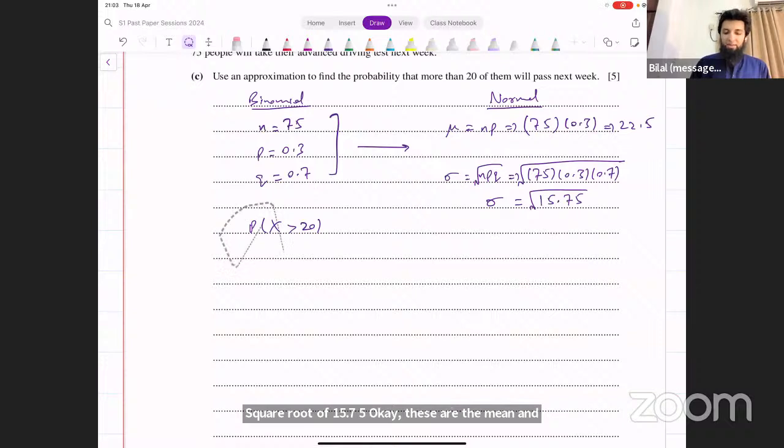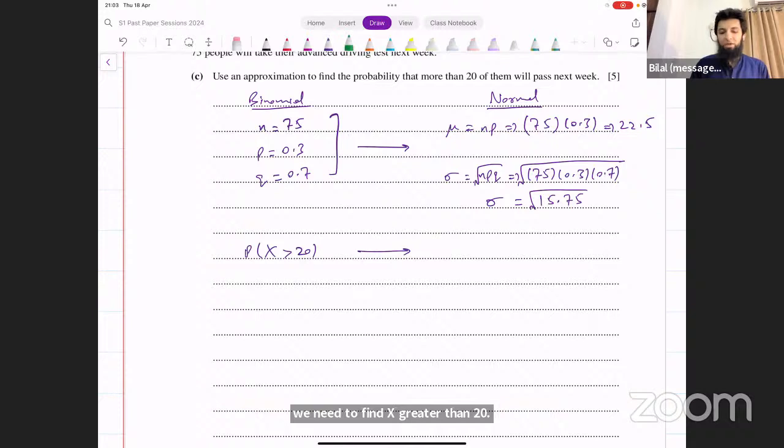Now we need to find x greater than 20. We have to use continuity correction for this. Greater than 20 means you think of 19, 20, 21. Which ones of them are included? Which ones are not? 19 is not included, 20 is not included, 21 is included. So where the decision is changing between them, you have the cutoff, and you say it's x greater than 20.5. Okay, that's what you have to calculate now.